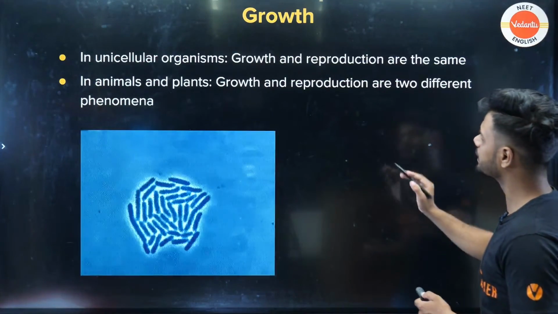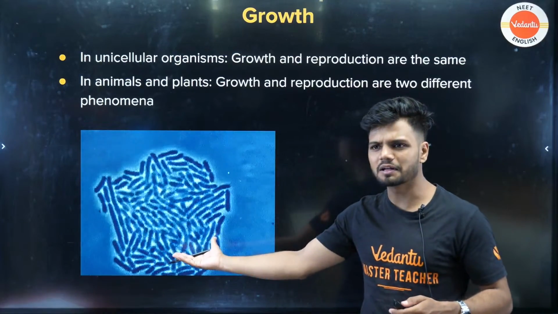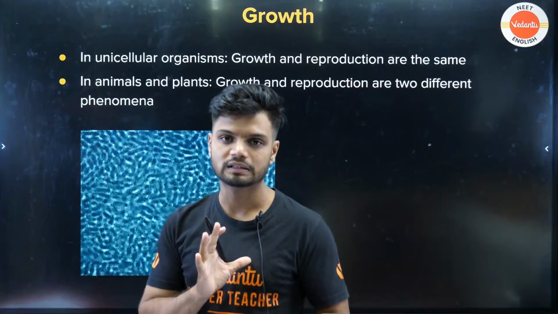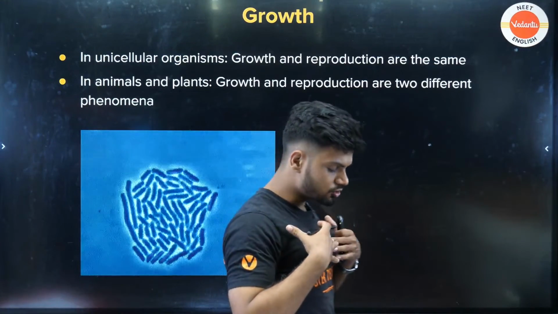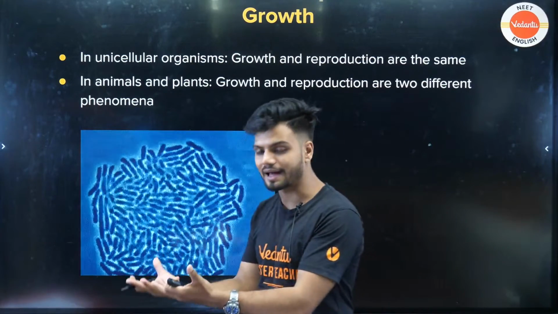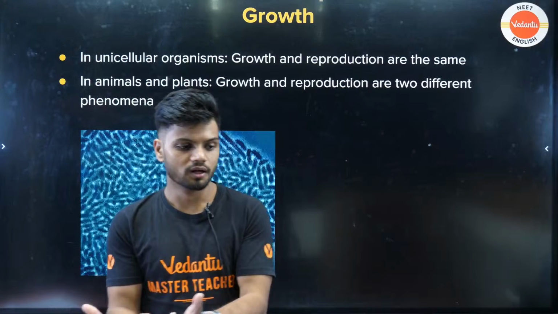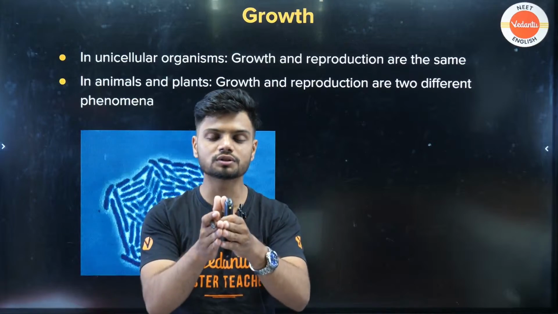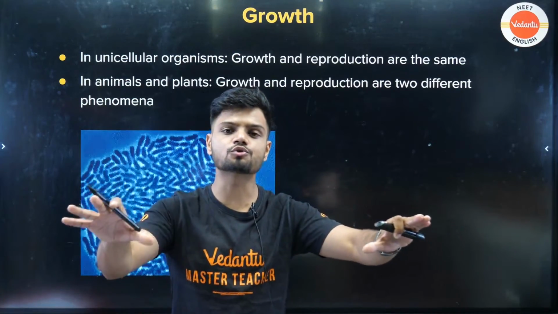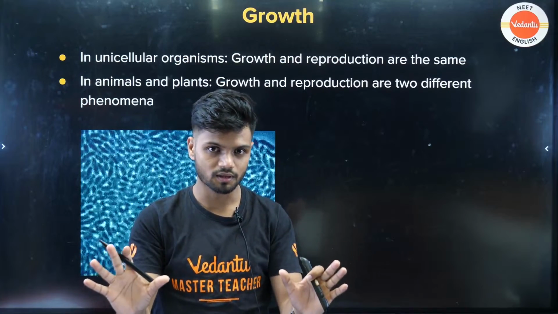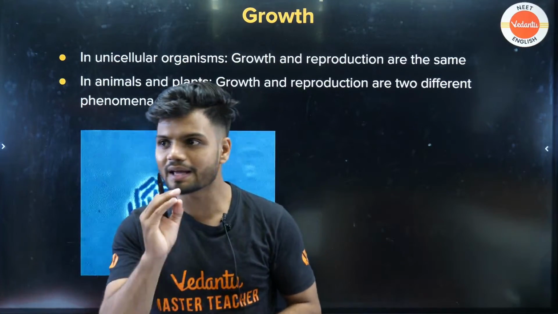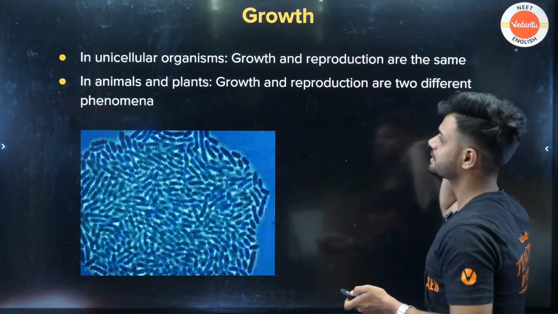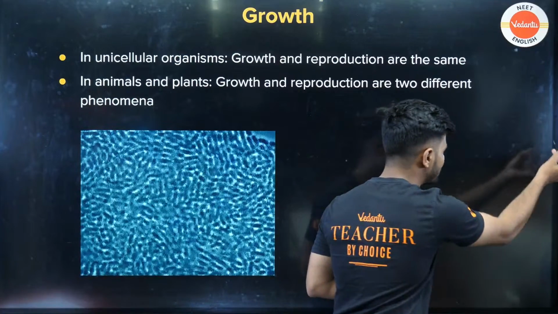Okay. Now listen to me very carefully. Now what is this? Can anyone tell me what is this? This is not yours. This is your bacteria. Now listen to me very carefully. In case of humans, or in the case of certain organisms, the growth and reproduction are separate characters. Growth happens separately, reproduction also happens separately in some organisms. But in the case of bacteria or unicellular organisms, growth and reproduction are one and the same. That is, growth equals reproduction.